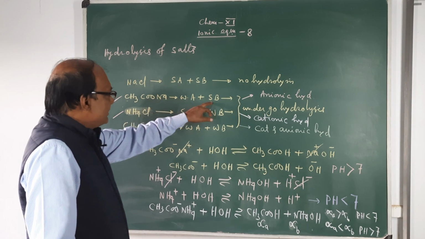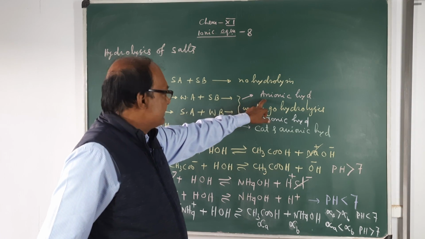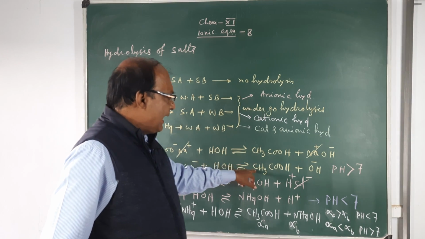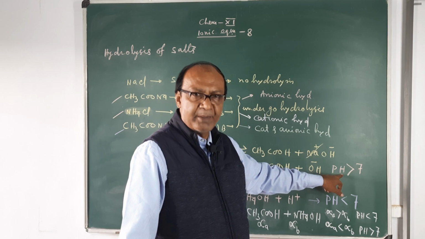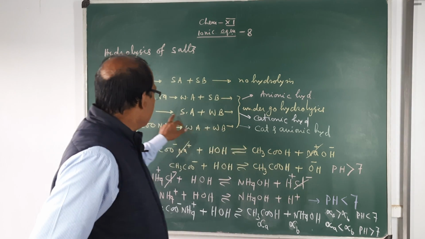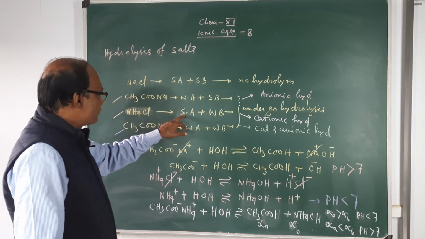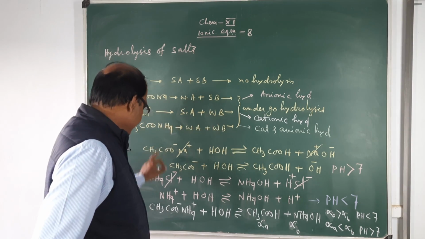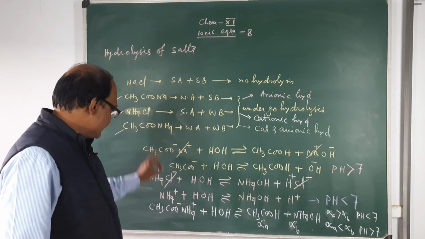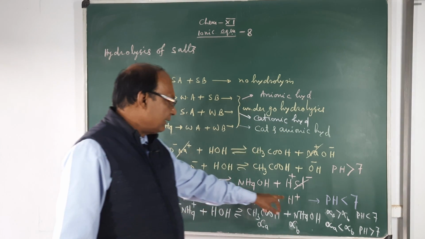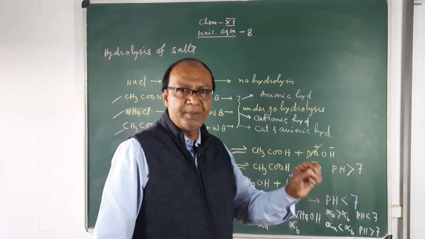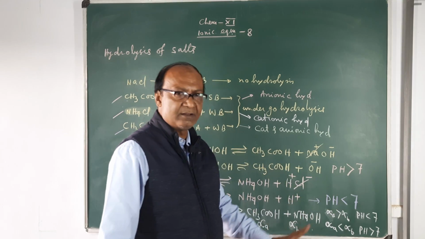This type of hydrolysis is known as anionic hydrolysis, and the solution will be basic in nature, pH greater than 7 after hydrolysis. Third type is salt of strong acid and weak base, known as cationic hydrolysis, since the cation of the salt is reacting with water, and the solution will be acidic, that means pH less than 7.